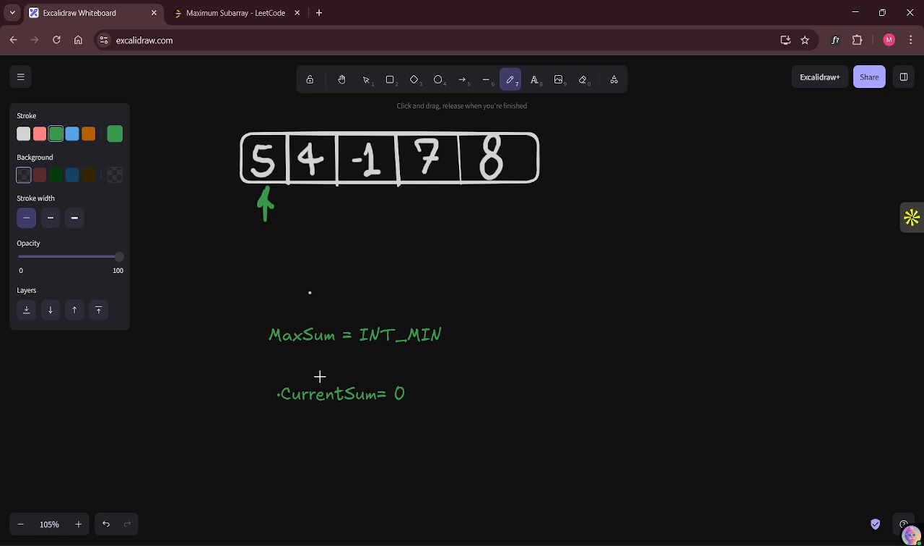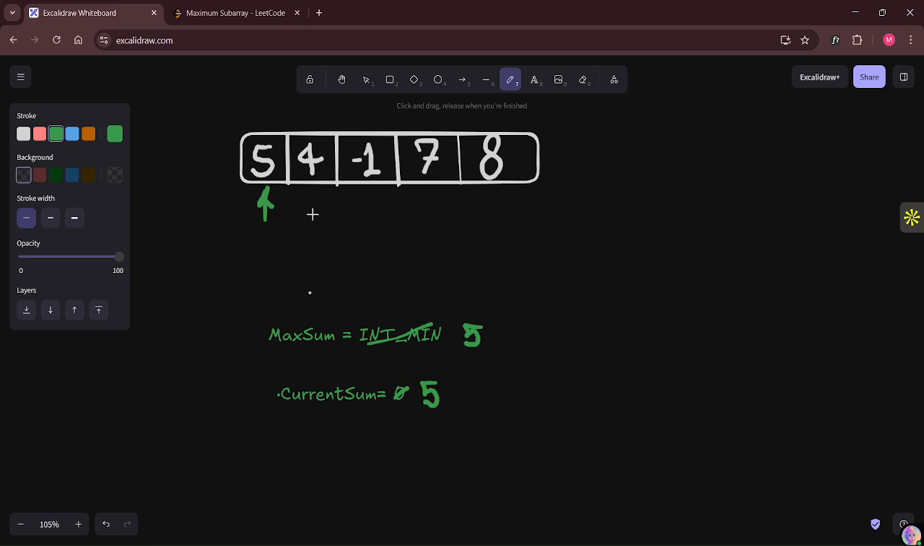Okay, so we are at 5 here. Initially, I have taken the maximum sum as int min and the current sum as 0. Now, the very first element we come across is 5. We'll add it to our current sum, so our current sum is updated to 5. And the maximum sum is going to store the maximum sum we have found so far, so our maximum sum will be 5, obviously, because 5 is greater than int min.